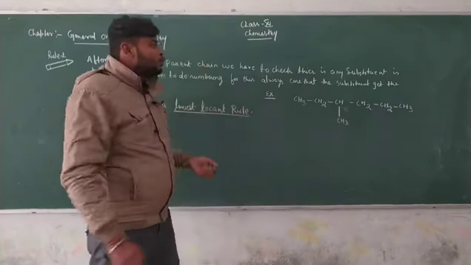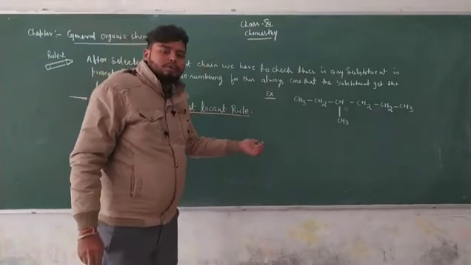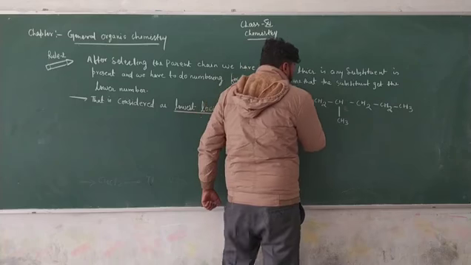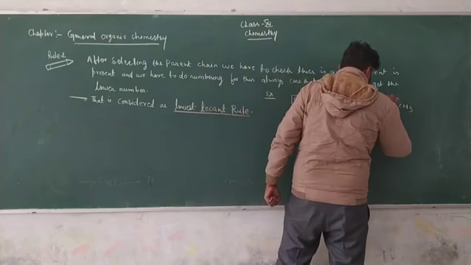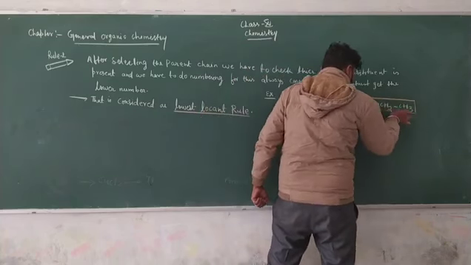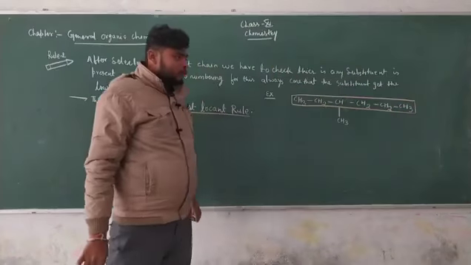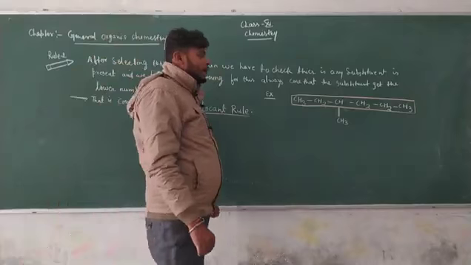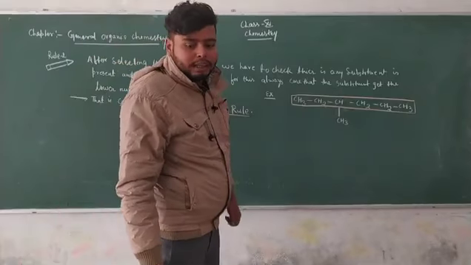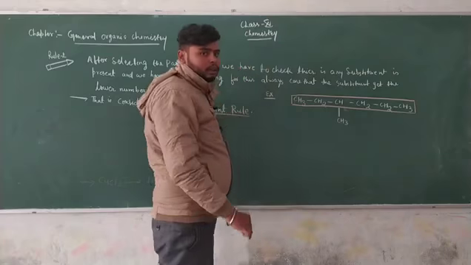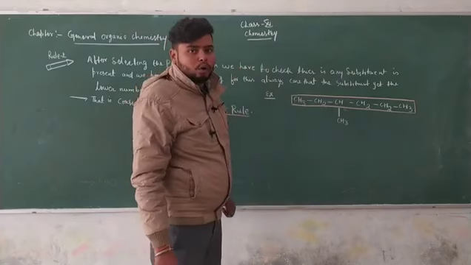First of all, in terms of naming, we have to select the parent chain, and we know that the parent chain has the largest number of carbon atoms. So this is our parent chain. After selecting the parent chain, we use the lowest locant rule. That means we do numbering such that the substituent gets the lowest number.